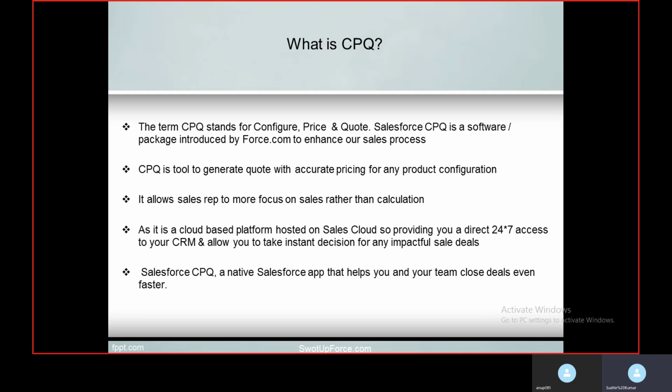One customer needs 16 GB memory and another customer needs 32 GB memory. How will you differentiate it manually, when the costing will differ for 32 GB and 16 GB? There are various combinations for a laptop. So Salesforce CPQ provides a functionality to bundle the products.